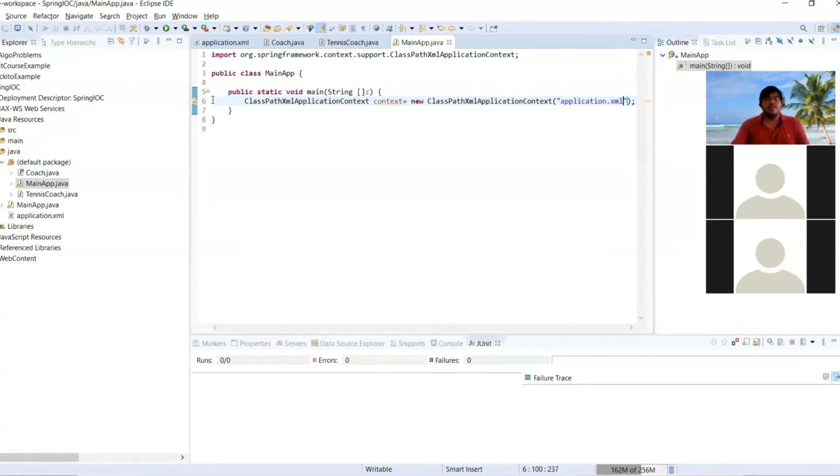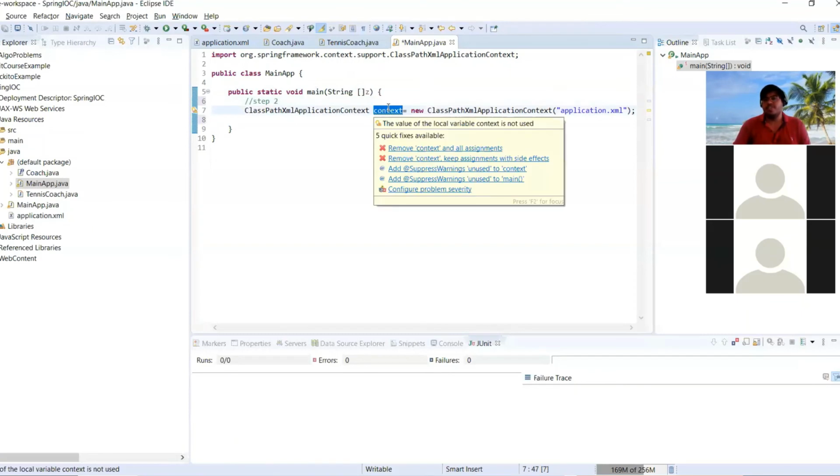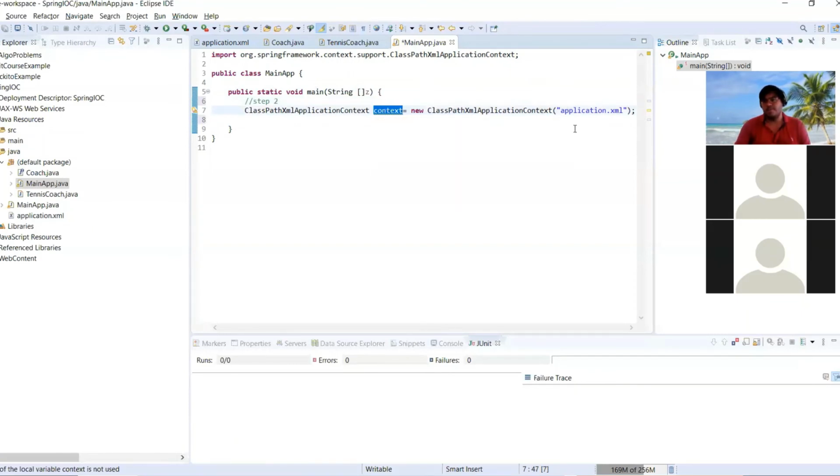That's it. This is step two, creation of the Spring container. Now we have created one Spring container context, which will create the objects based upon this configuration file. So it will create the object of that tennis coach.